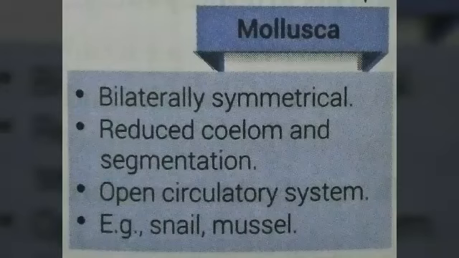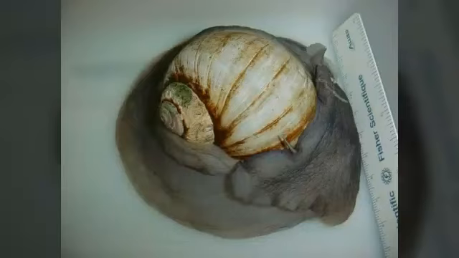Mollusca is bilaterally symmetrical with reduced coelom and segmentation. They have an open circulatory system, for example snail and mussel. This is the diagram of Pila globosa. Pila globosa is the scientific name of a snail, and they are mainly present in marine or sea water.